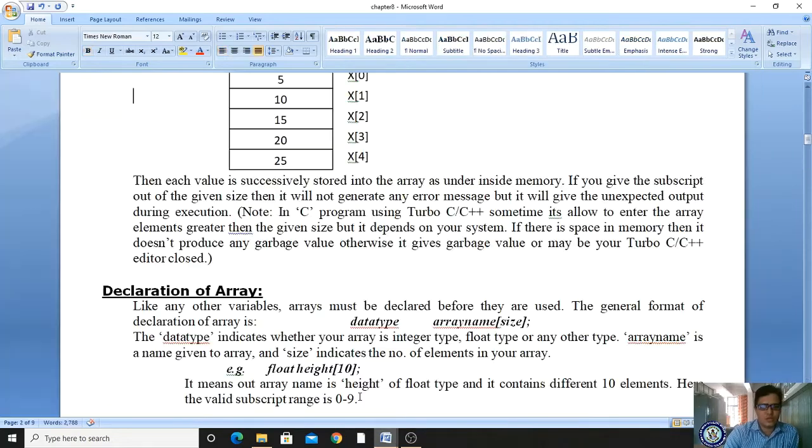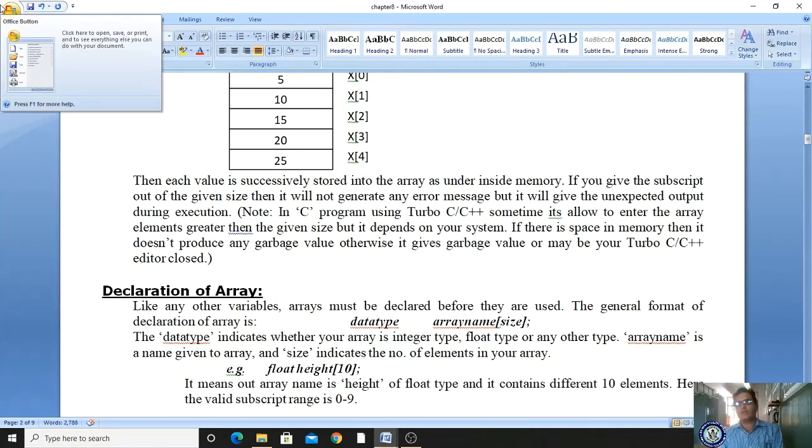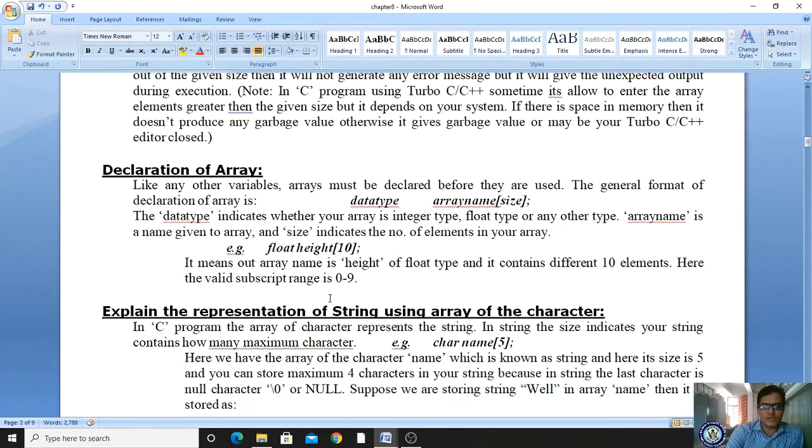Now, declaration of arrays. We have come to know how to declare arrays. Here the data type, array name and size are there. Here we have taken float height of 10. To store the height or weight of a person, we must use the float data type. For example, if I want to store the percentage of your marks or average marks, I have to store the variable as float. It also starts from 0 and ends at n minus 1, where n is the size of the array.